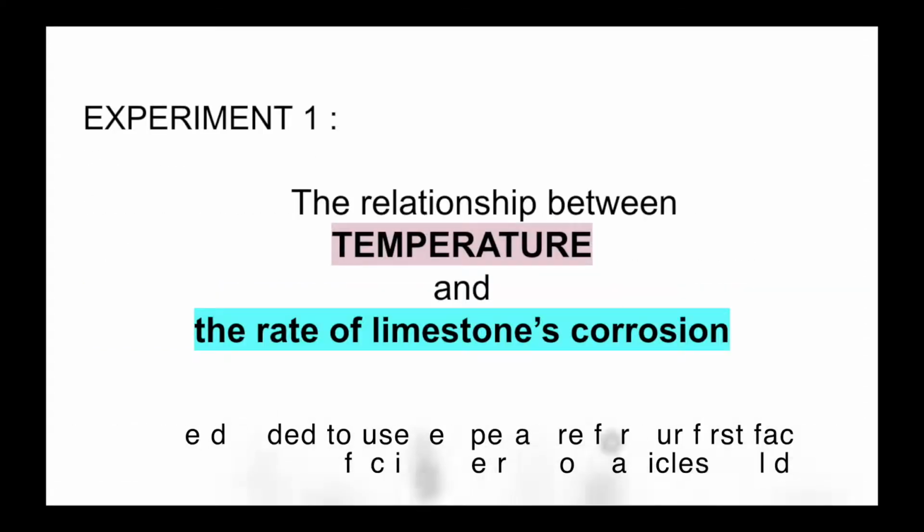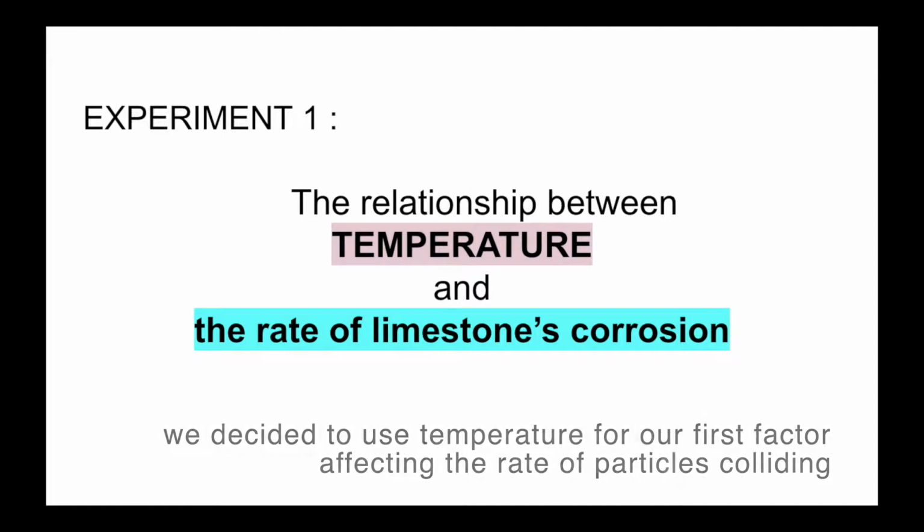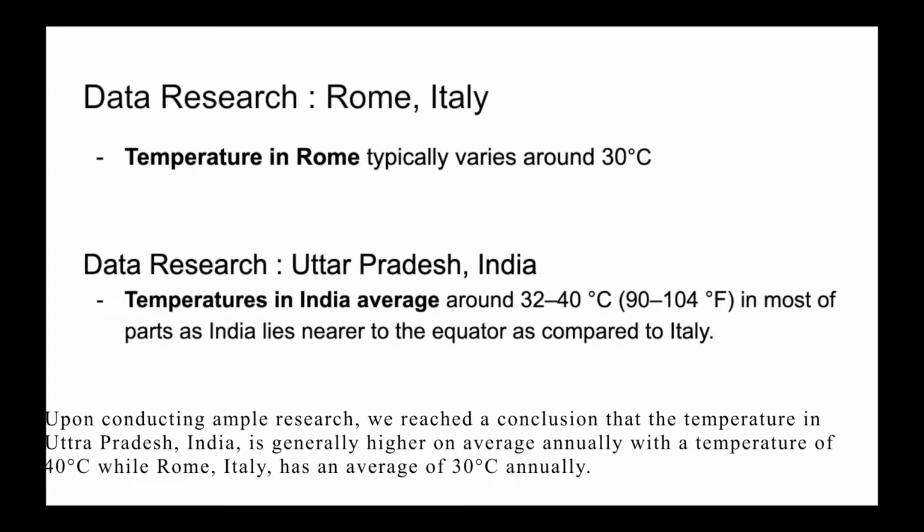We decided to use temperature as our first factor affecting the rate of particles colliding. Conducting ample research, we reached the conclusion that the temperature in Uttar Pradesh, India is generally higher on average annually, with a temperature of 40 degrees Celsius, while Rome, Italy has an average of 30 degrees Celsius annually.